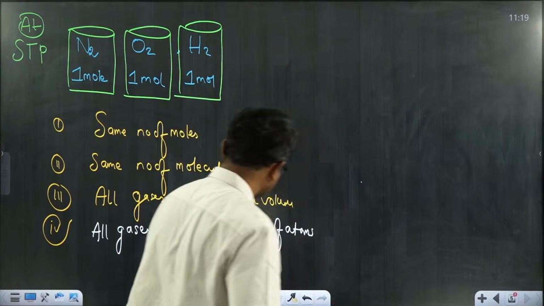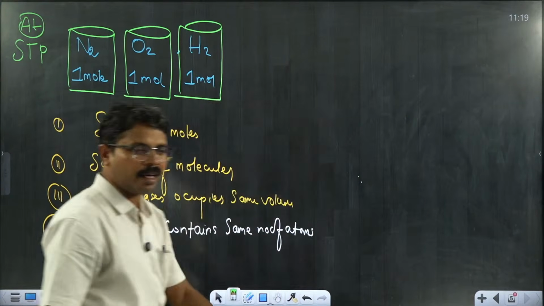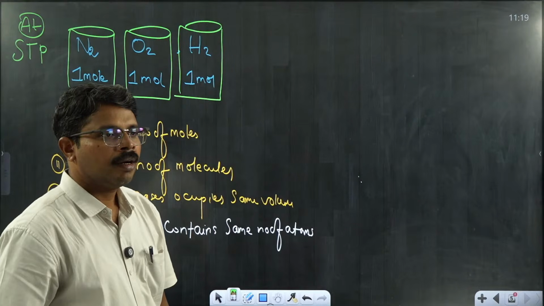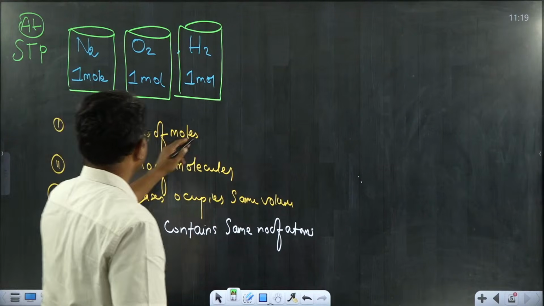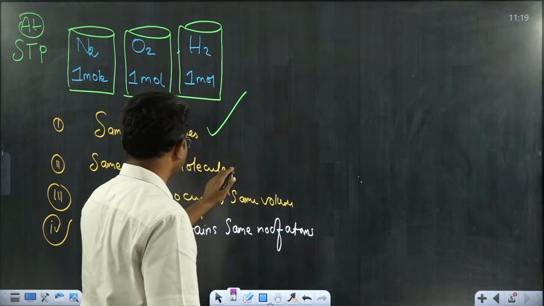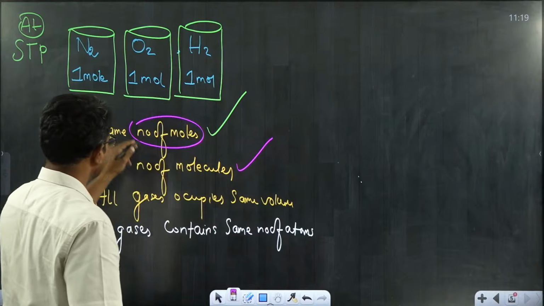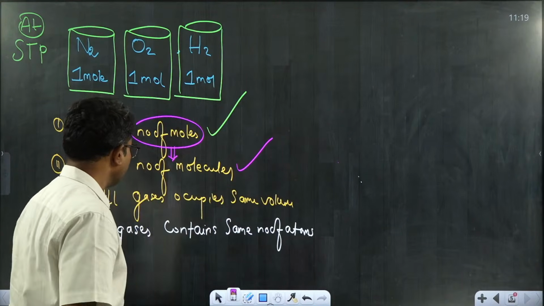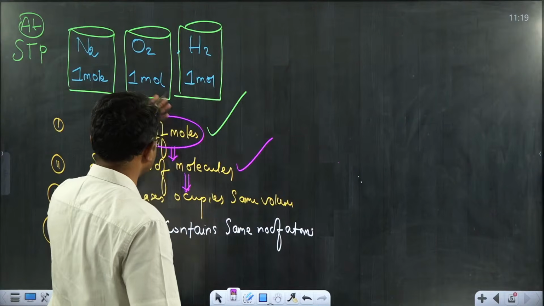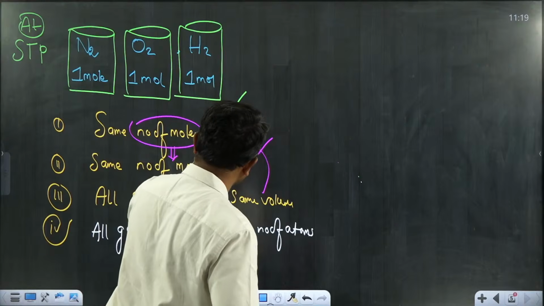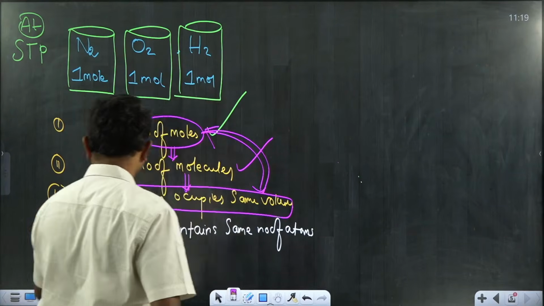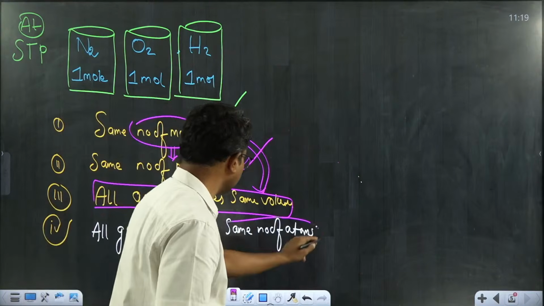How many of these statements are correct? Statement 1 is given already in the question itself. Same number of moles, as I have given already. This is anyway a correct statement. And same number of molecules: if moles are the same, molecules are also the same. Of course, the volume occupied by the gases is also the same because moles are the same. And all these gases contain the same number of atoms.